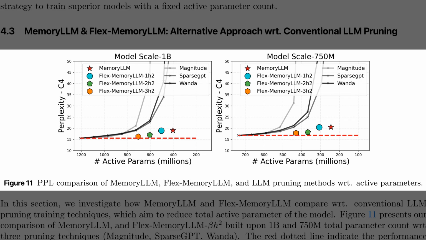Alright, Figure 11 shows why this design might be a better alternative to traditional model pruning. Here, the authors compare MemoryLLM and Flex-MemoryLLM against standard compression techniques like SparseGPT and Wanda. The graphs plot perplexity on the vertical axis against the number of active parameters on the horizontal axis. As we move to the right, the models become more efficient, but notice how the gray pruning curves shoot upward, indicating a massive spike in error. In contrast, the colored shapes for the new architecture stay low and stable, hugging the red dashed baseline even at extreme compression levels.